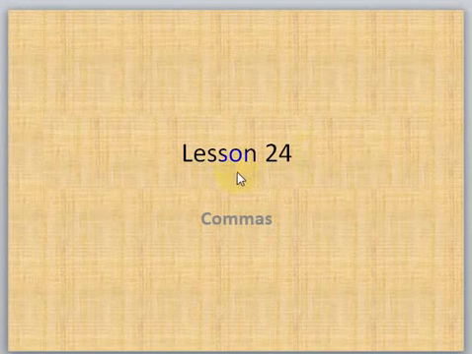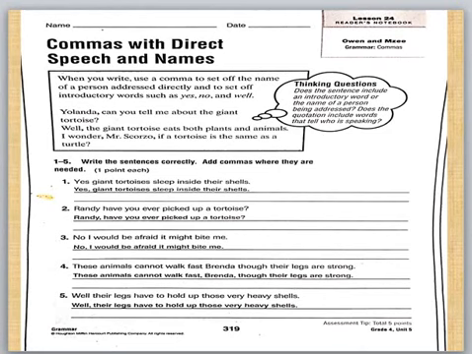We'll start our lesson 24 about commas. So here, where can we put commas? Commas with direct speech and names. Commas with names. Names means what? What is the meaning of all these boxes?